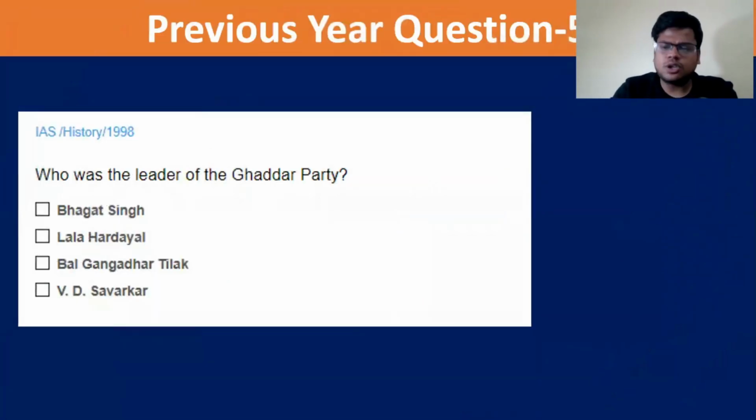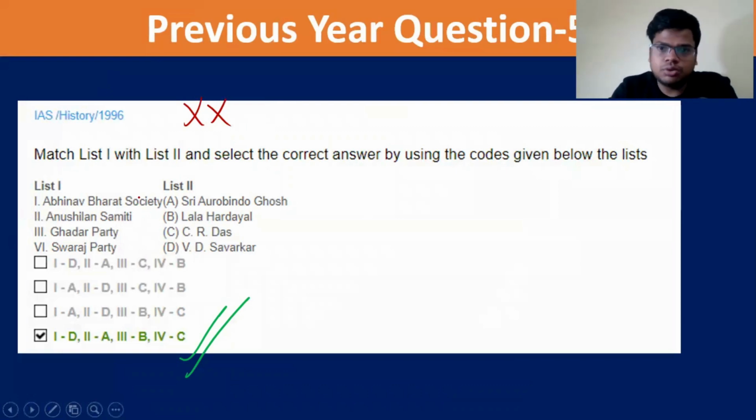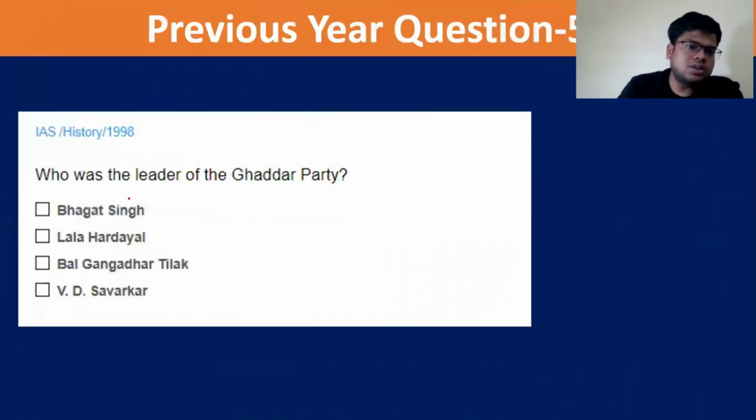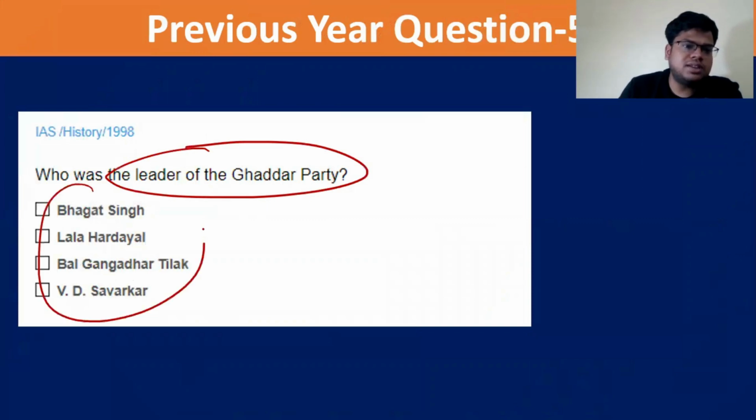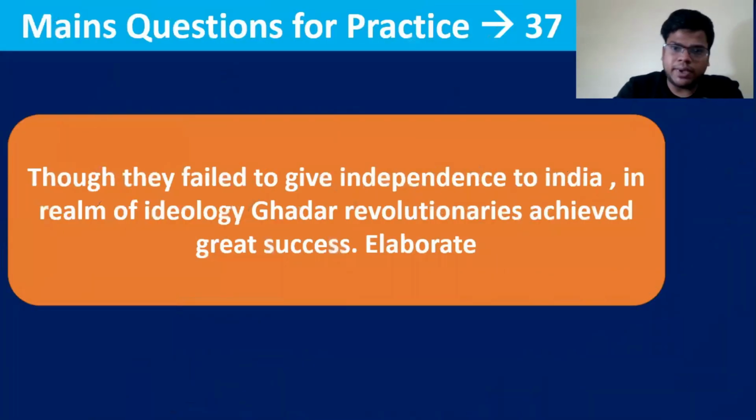Old question, 1996. Now they're not asking questions on this pattern. This used to be one of the easier ones; even if you don't know one of these, you are able to get it. Now UPSC is not asking questions on this pattern at all. They're asking 1, 2, 1, 2, 3 like that. Who was the leader of the Ghadar Party? Very easy. Bhagat Singh, Lala Hardayal, Bal Gangadhar Tilak, V.D. Savarkar. Lala Hardayal.